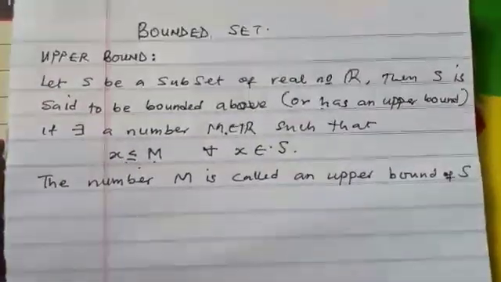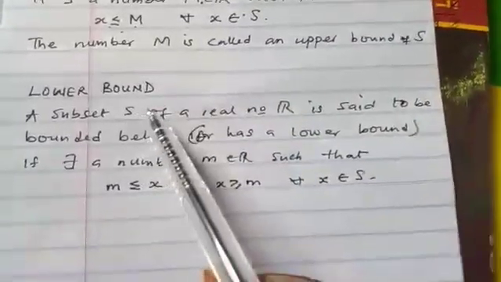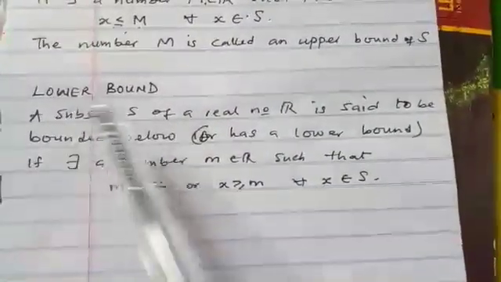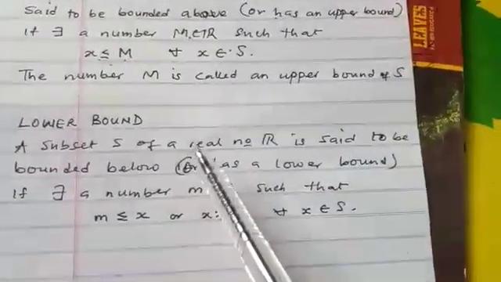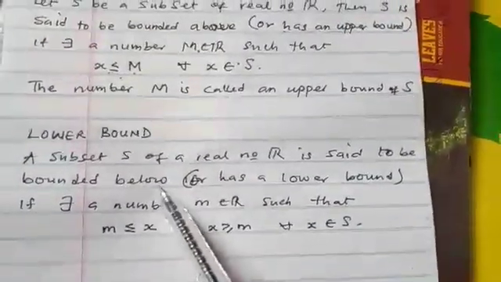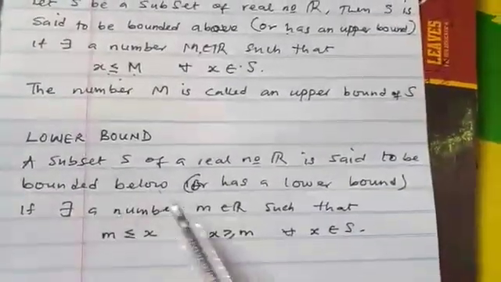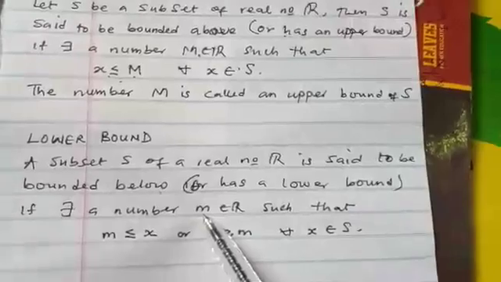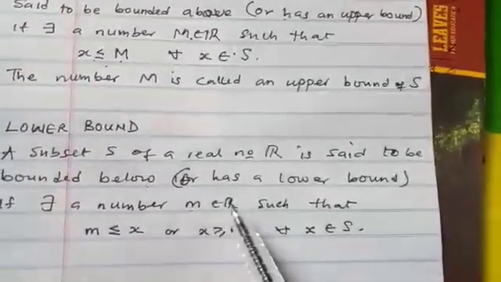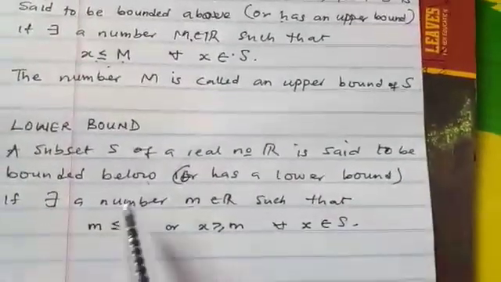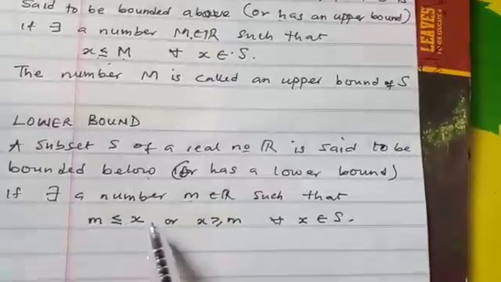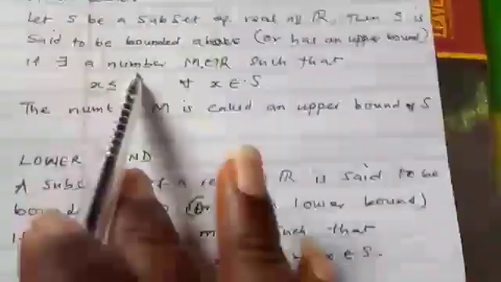Another one is the lower bound. So we have our lower bound here. We say that a subset X of real numbers is said to be bounded below, or we say that it has a lower bound, if there is this small m in R such that m is less than or equal to x. So it's just like the opposite of this.